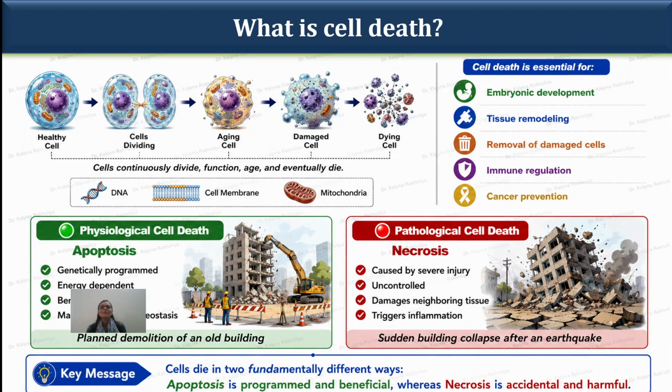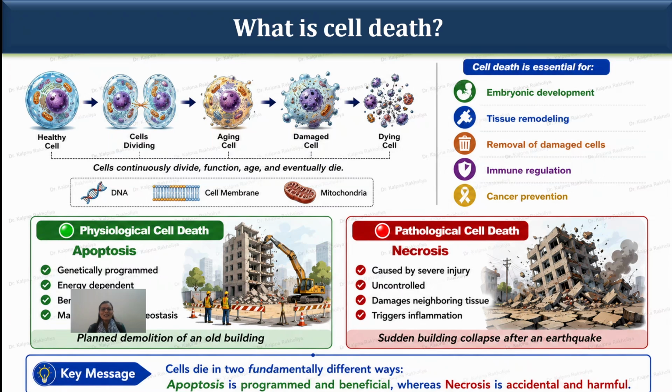Let's learn the basic things. So what is cell death? Cell death means cells continuously divide and function. They are also like us, and eventually the cell is going to die. Cell death is very important for our embryonic development, tissue remodeling, removal of damaged cells, immune regulation, and cancer prevention.